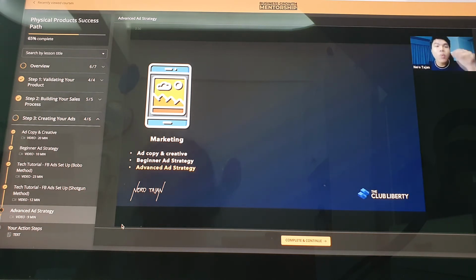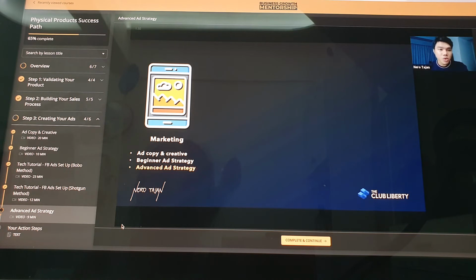You know why I can confidently say this one? Kasi I have tried it myself. I tried it even if beginner pa lang ako. I wasted 10,000 pesos per day for 3 days. 30K. Ito yung lesson na kailangan nyo matutunan. Do not apply this one if you are still a beginner. And again, there's a hard strategy for beginners.